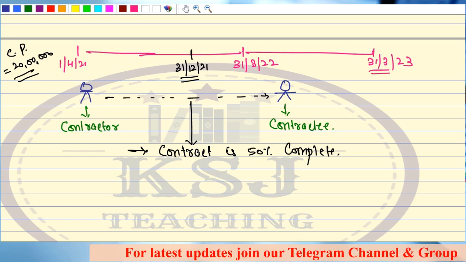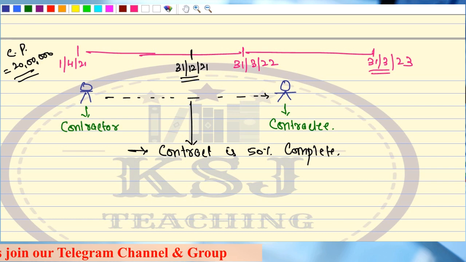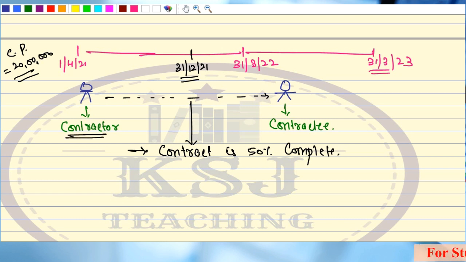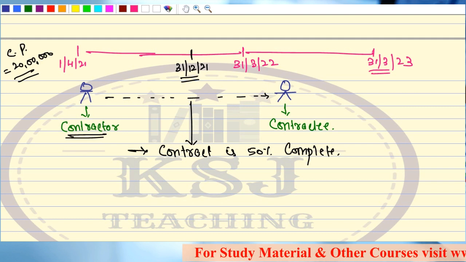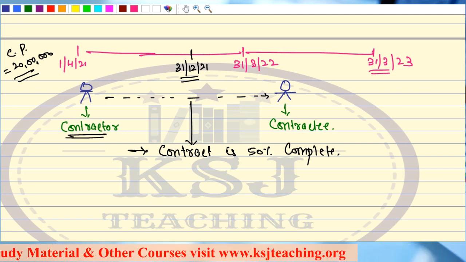Why is he saying this? Sir, what is the need that the contractor has visited the office of the contractee and he is saying that the contract is 50% complete? Sir, because this contractor needs money. Obviously, he's not going to get the money at the end. He needs money, sir. He has to pay the labor. He has to pay for the material.